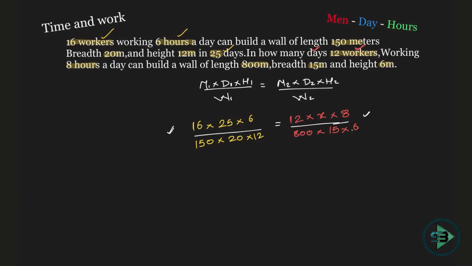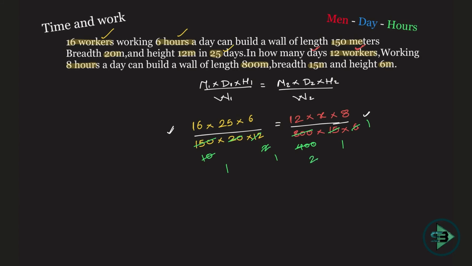So let's start. 6 ones are 6, twos are, then what is remaining is 2 ones are 2, 400s are. What else? I can just cut this. 15 ones are 15, 10s are 150. Okay, this becomes what? 20 into 10, 200, right? 200 ones are 200, twos are 400.